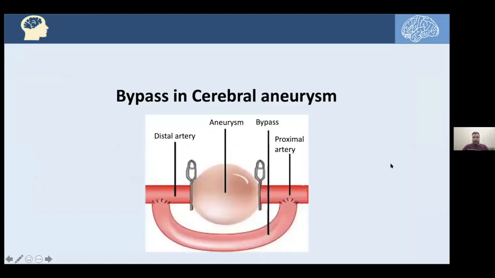So now let's, in a simple diagram, discuss what a bypass in cerebral aneurysms is. Let's first imagine there's no aneurysm here and there's no clipping. How does the blood flow in that vessel? Indeed, it's coming from the proximal artery. The blood flows like that. But if you have an aneurysm, after clipping that aneurysm, how can the blood flow distally? Indeed, by using the alternative pathway we have made. This is the bypass, in which the blood flow is demonstrated in the green arrows, the new alternative pathway, going distally. So that's the concept of bypass, shunting the blood to revascularize the area distally.